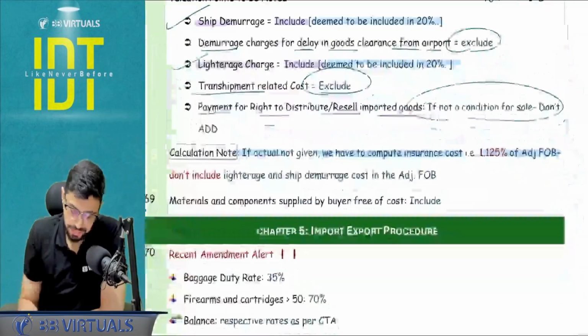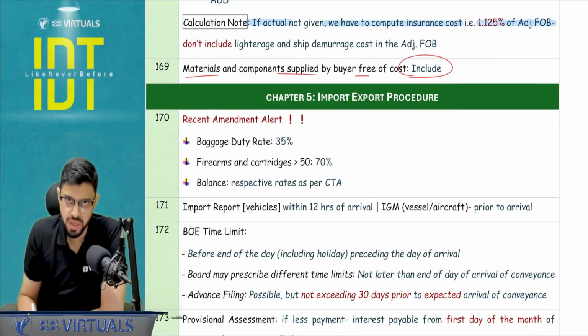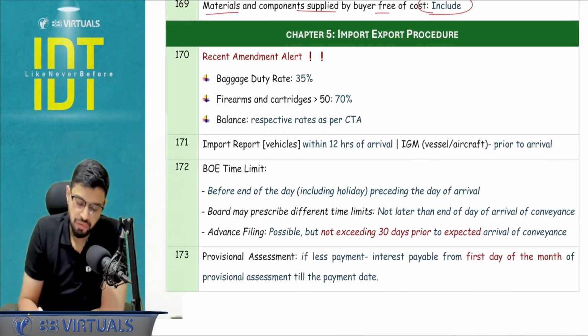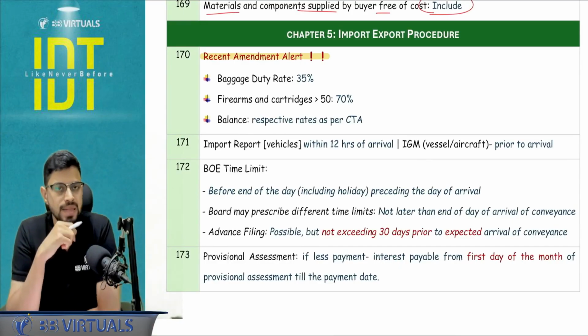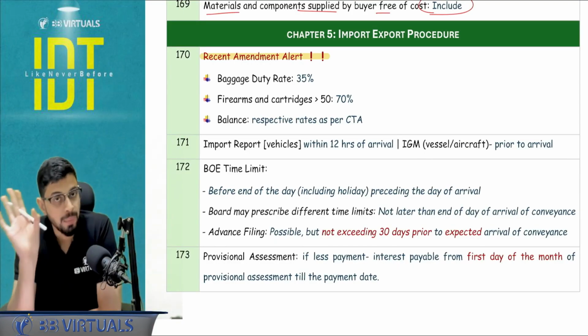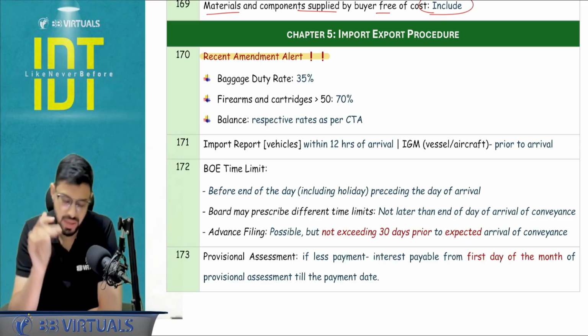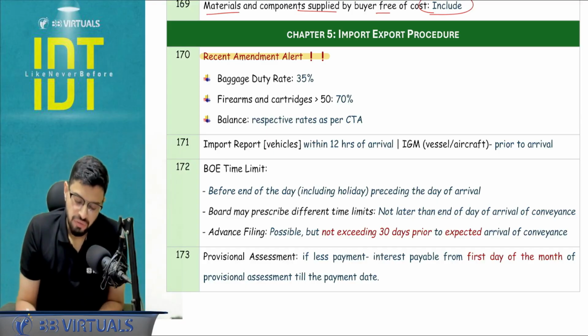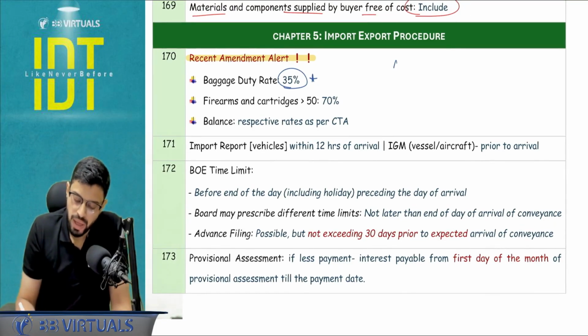Okay, next. Material and component, if supplied by the buyer free of cost, it has to be a part of the valuation. Then chapter number 5, import export procedure, recent amendment alert. For the baggage rules, you have to apply 35% rate. Don't add SWS. Chapter number 4, there is no change. SWS is going to be added always, regardless the question states or not. Sometimes question will directly say that just calculate the BCD, so you don't add SWS. But here in chapter number 5, with respect to the baggage rules, the baggage duty rate is going to be 35%, not 38.5%. And balance with respect to the annexure 1 items.